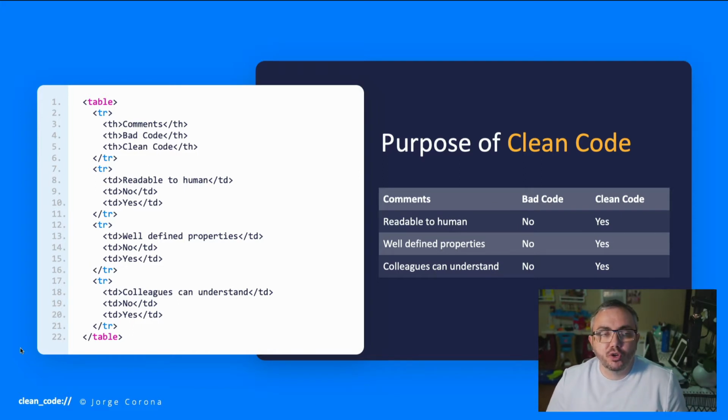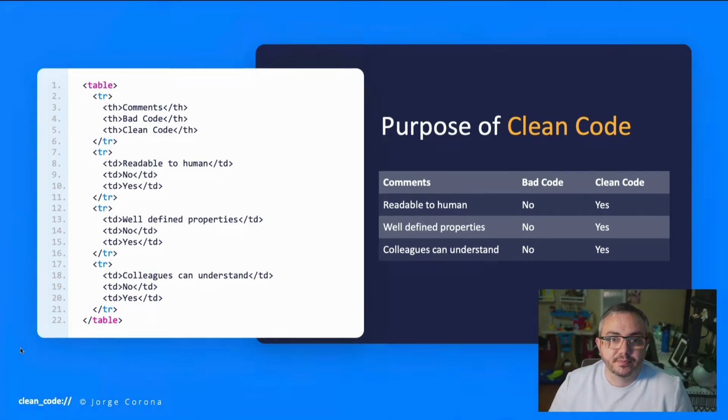When you first write code or start a project, the changes are easy. But a year or 2 years later, making changes is very difficult. This is mostly because of messy, bad, or outdated code. So clean code is readable to humans, has well-defined properties, and the entire team can understand it today and tomorrow. And of course a year from now.